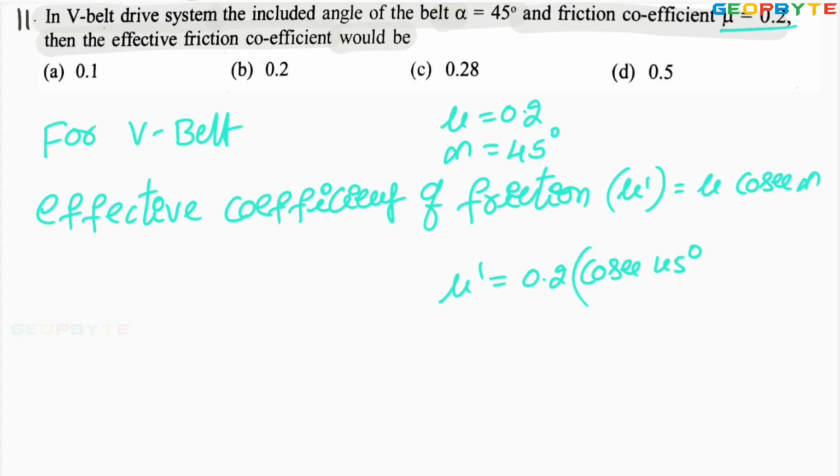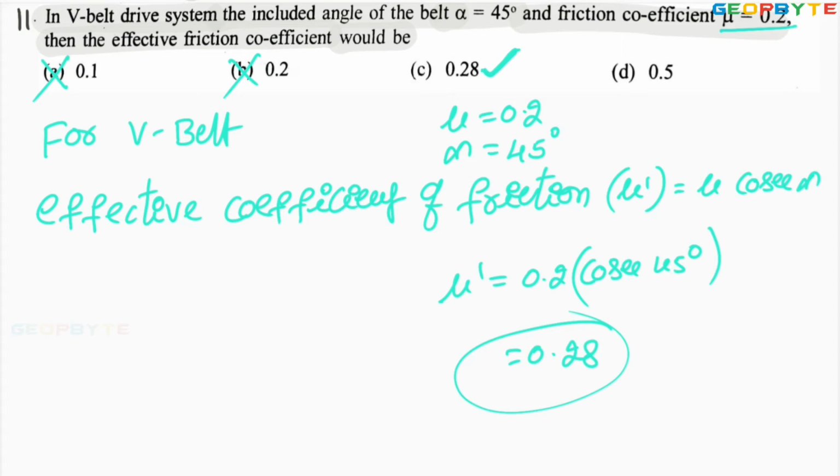You simplify this value for getting approximately 0.28, the effective coefficient of friction for the V belt. Look at the options. Option A is not correct, B is not correct. Option C absolutely correct. 0.28 is the effective coefficient of friction for the V belt. I hope you got my point.